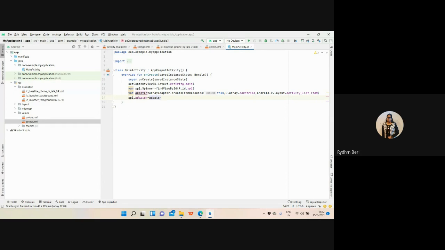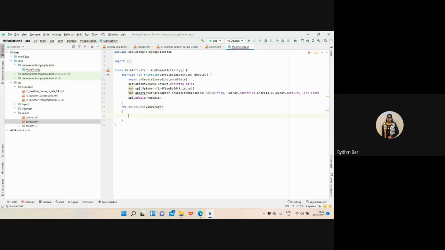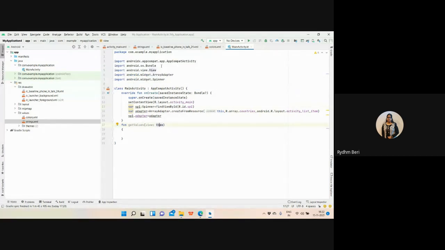I'm accessing the spinner. Now I'm creating a function, fun. Fun is the keyword used to create the function. Get the values from the spinner. Why is this error there? Because I have not imported that, but I press Alt and Enter, and it automatically imported the view file.